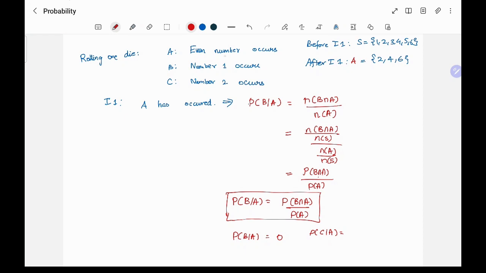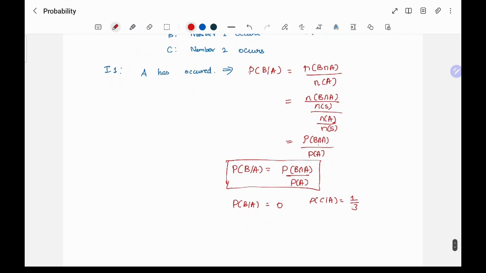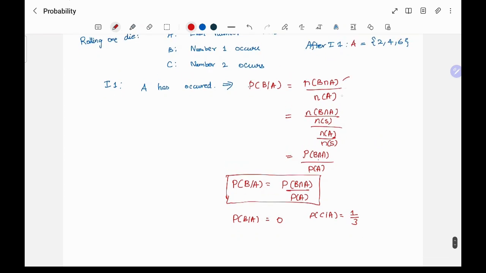C given A is even number and number 2. So what is the probability that 2 is coming out of the even numbers? It is 1/3. So there are 3 even numbers and 2 is occurring one time. So the probability will be 1/3 out of this, right? So this will be 1/3. If I go by this formula also, it will be N of C intersection A by N of A. N of C intersection A is just 1 and N of A is 3.